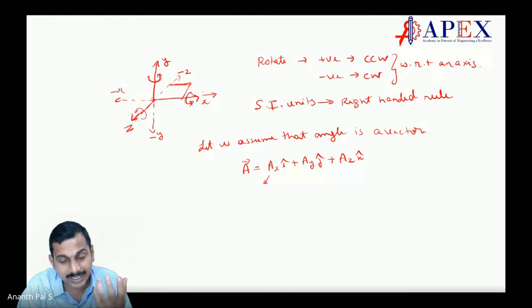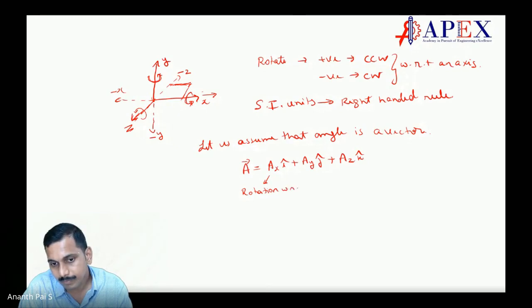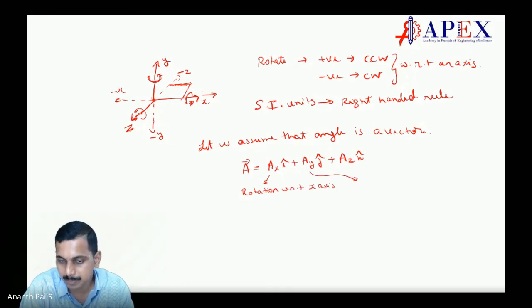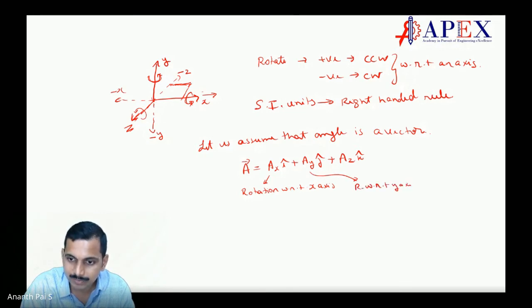Let us assume ax is the rotation with respect to the x-axis, ay is the rotation with respect to the y-axis, and so on.